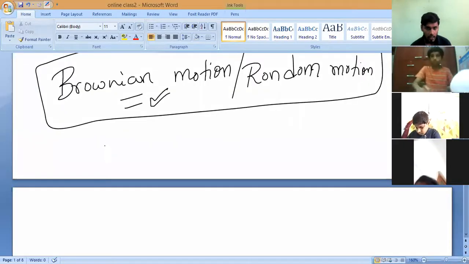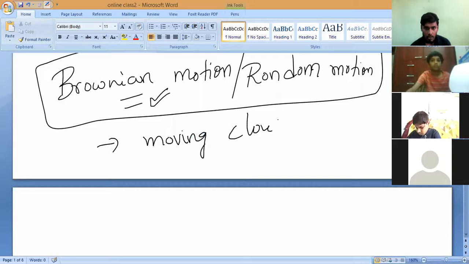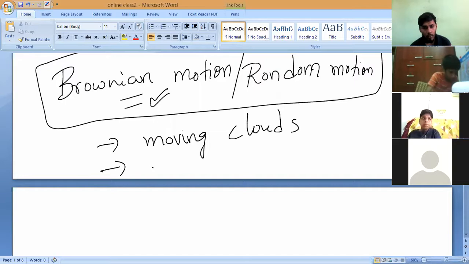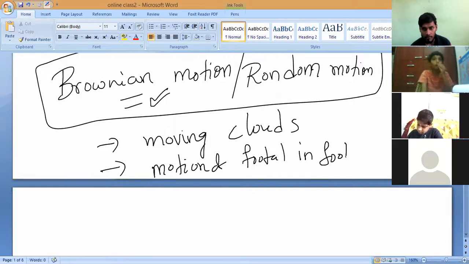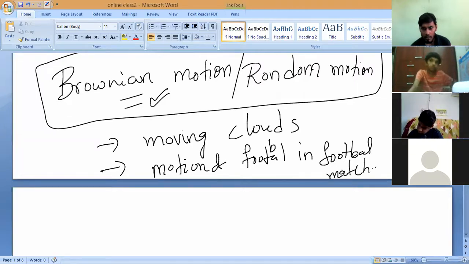Another example: a moving car on a road. You can also write moving clouds, kites, and the motion of a football in a football match. How many of you know sunflower?